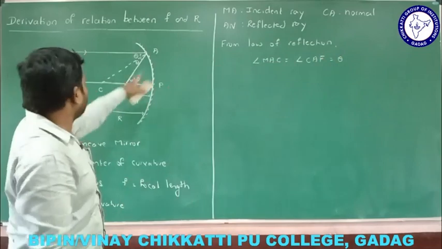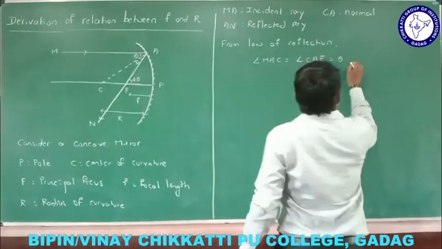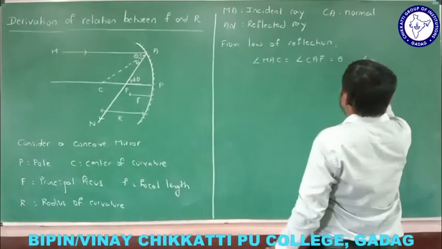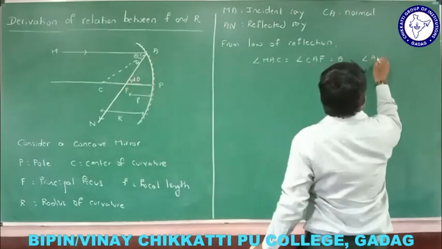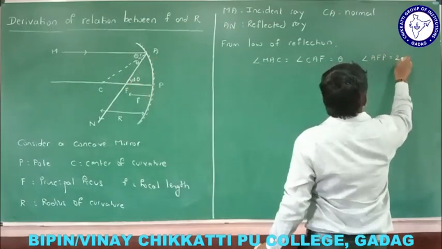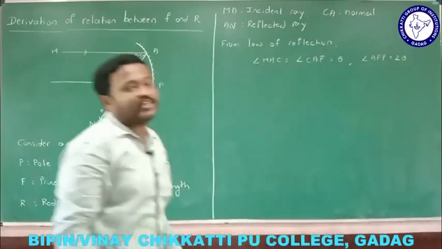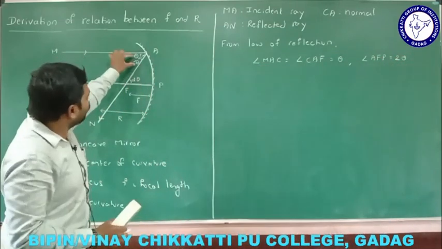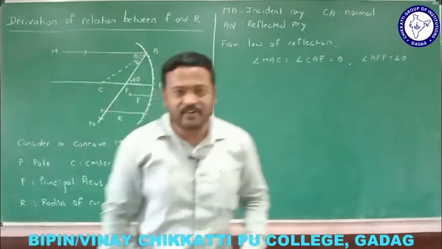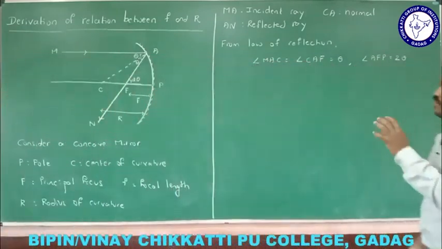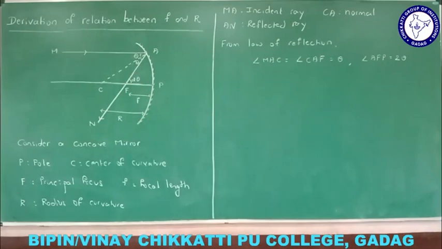If these are equal to theta, then from alternate angles, angle AFP is equal to how much here? Shall I write it as 2 theta, because these two angles are alternate angles. Now let us find the relation and move on to the further things.